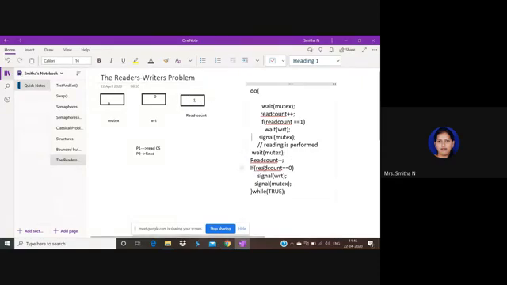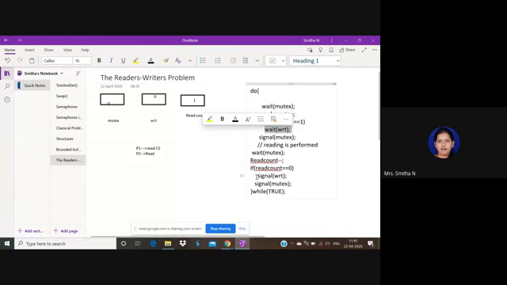Now if read count equals 0, why do we have this part of code here? Because if read count is 0, it means nobody is reading, correct? If nobody is reading, signal WRT, since we have put the WRT under wait, right?